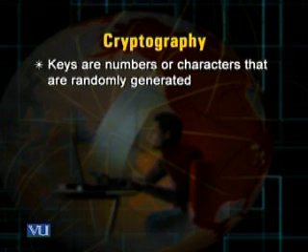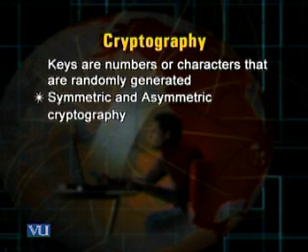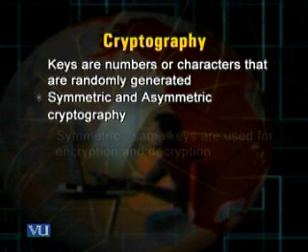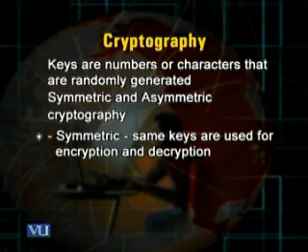encryption and decryption purposes. There are two main types of cryptography, namely symmetric cryptography and asymmetric cryptography. In case of symmetric cryptography, the same keys are used for encryption and decryption purposes. So the key which is used to encrypt the data, the same key would be required to decrypt that data or that information in case of symmetric cryptography.